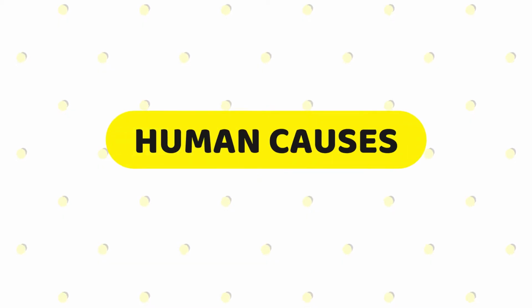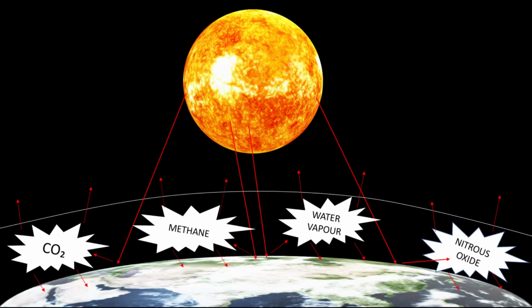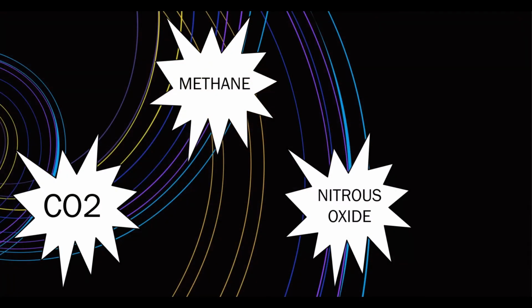Now going on to the human causes, which include greenhouse gas emission. Greenhouse gases occur naturally in the atmosphere and serve to absorb and radiate heat around the globe for the benefit of life. These gases are produced on such a large scale that it is causing an energy imbalance. Carbon dioxide, nitrous oxide and methane are all gases that are damaging the climate. However, carbon dioxide is the main culprit and suspect of the cause of climate change.